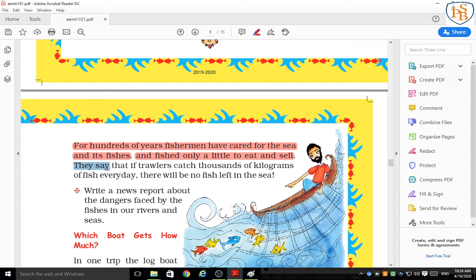The fishermen say that if the trawlers catch thousands of kilograms of fish every day, then there will be no fish left in the sea. So the fishermen are now worried. They care about the sea as well as the fishes.